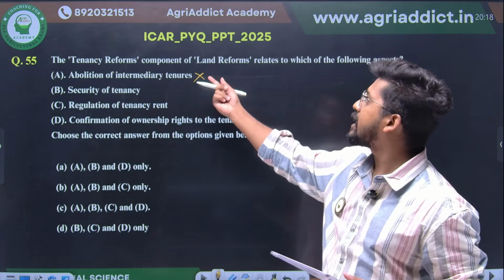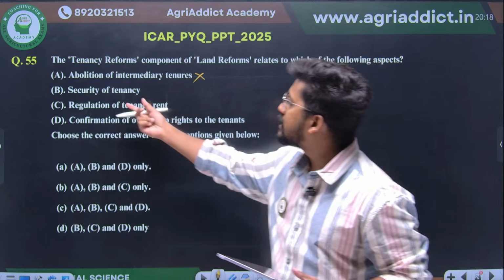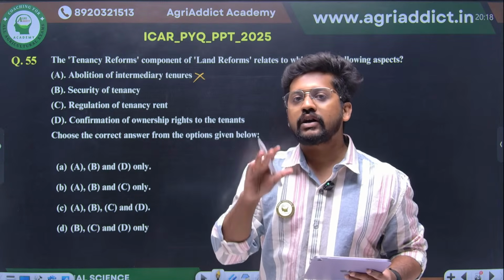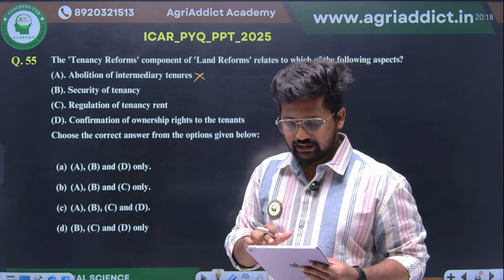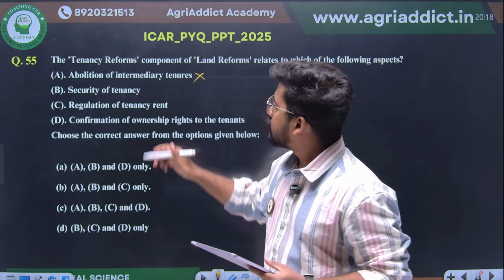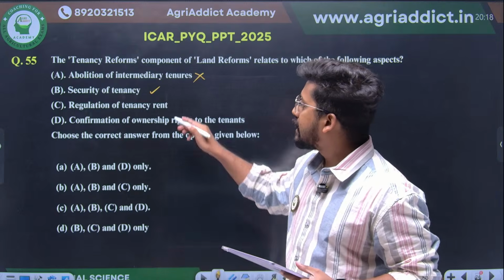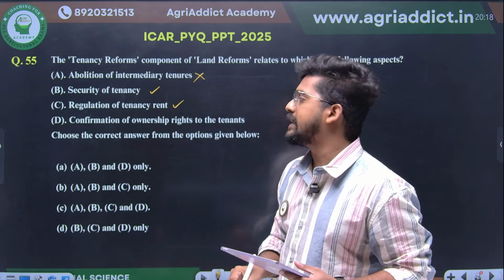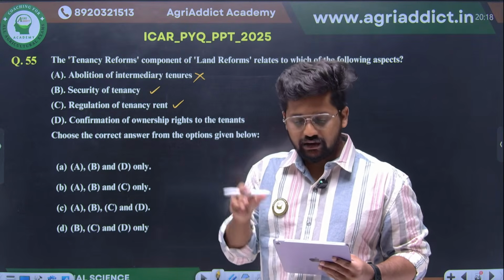Then what comes under tenancy reforms? It includes security of tenancy. People should not lose their ownership rights. So security of tenancy will be there. Then regulation of the tenancy rent will be there. Like how much money, or